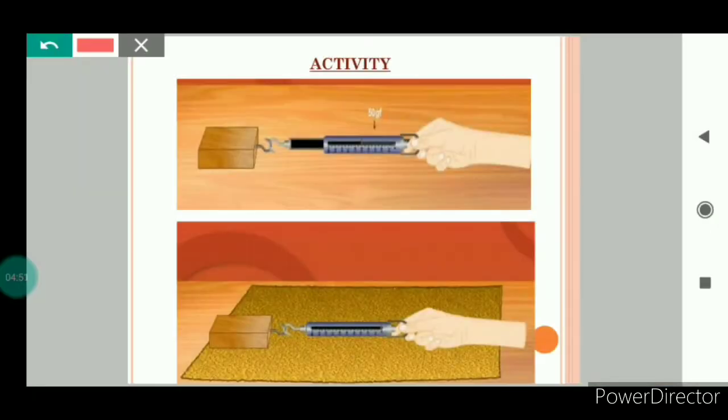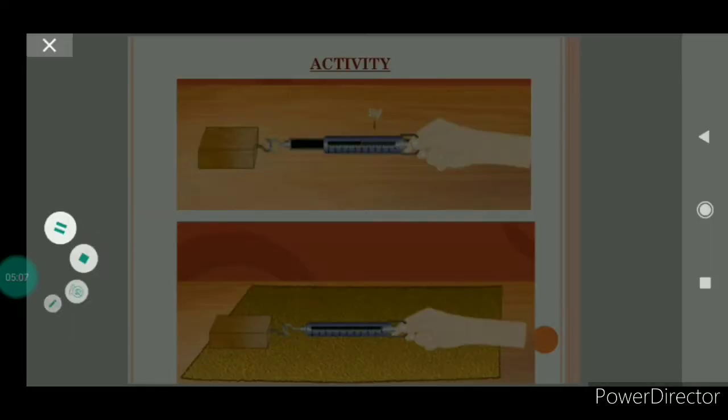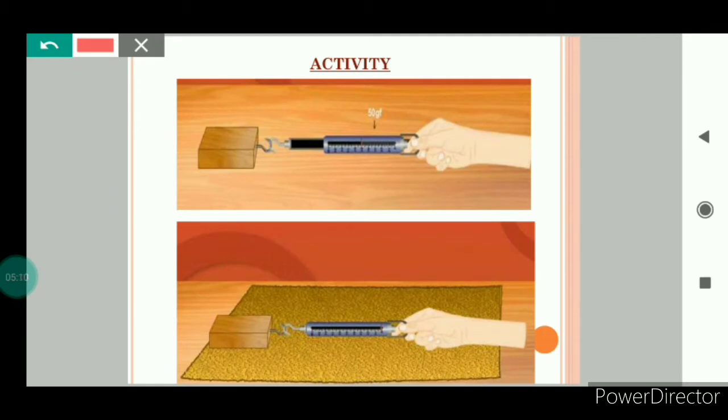Now let's try to find out the answer to the question: is frictional force the same for all surfaces? Let us perform one activity. Take one wooden block with one hook. Place it on a smooth table. Now attach the spring balance to the hook of the wooden block. Now pull this wooden block with the help of the spring balance. Apply the force using the spring balance till the time the wooden block just begins to slide.